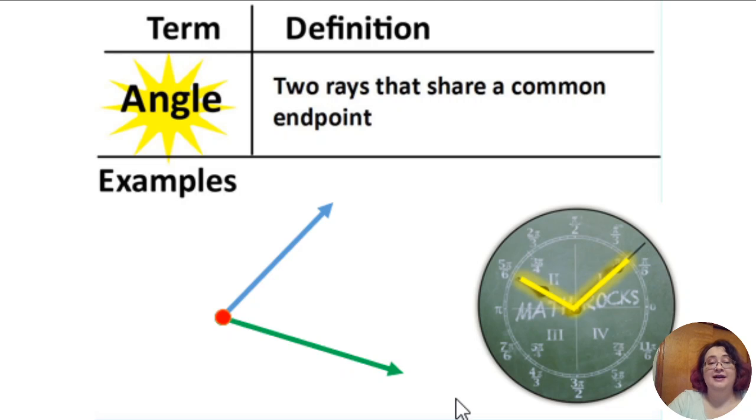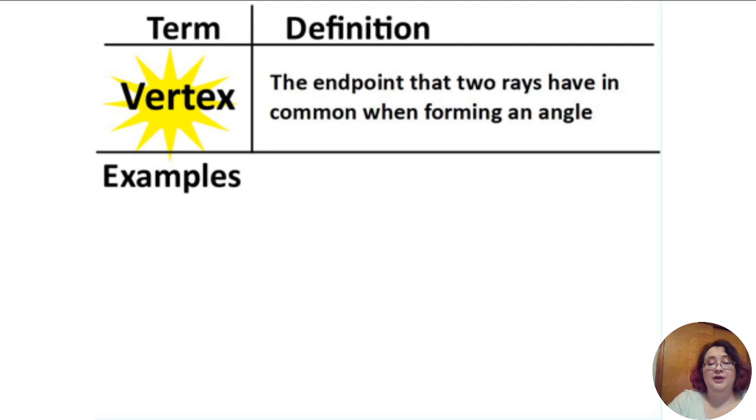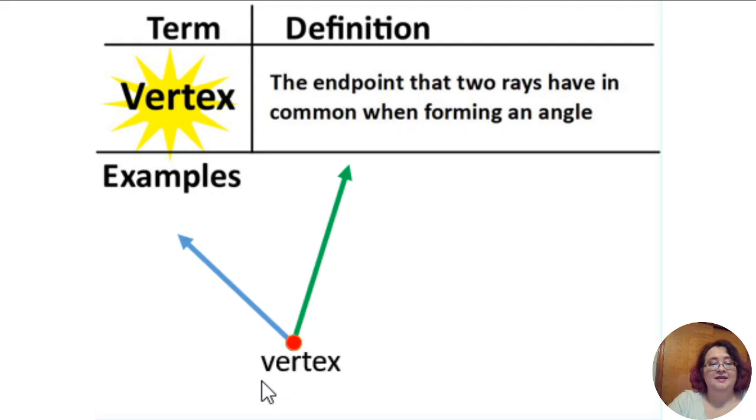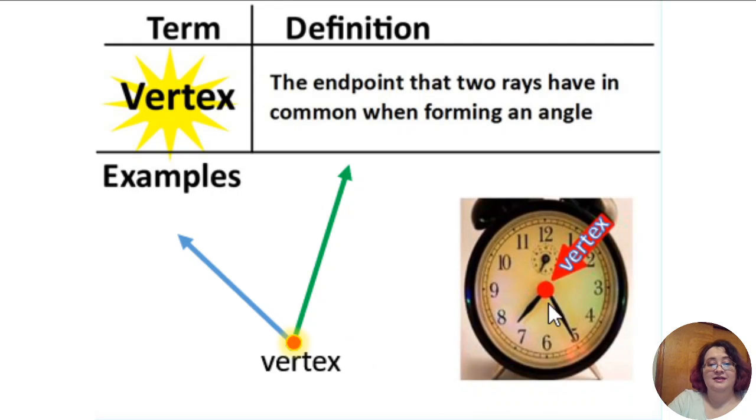As part of our angle, that common endpoint, we have a name for that. That common endpoint is called the vertex. So when you have two rays forming an angle, the vertex is that shared endpoint. In our clock example, you can see that the vertex is the center of the clock where the hands meet.